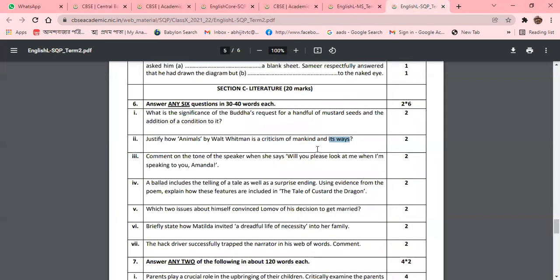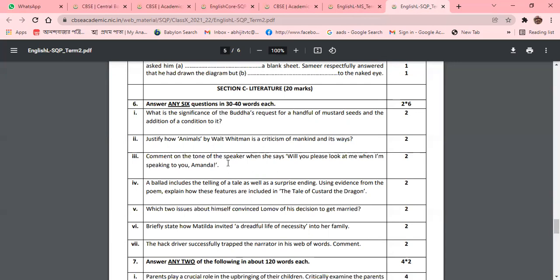So please read the question properly. You can see there are 2 parts: one is a criticism of mankind and the other is its way. So there will be 2 answers. If there are 2 answers, try to write in 2 paragraphs. It will be better to write in 2 paragraphs so the teacher can easily identify that. Otherwise, the teacher could not identify this.